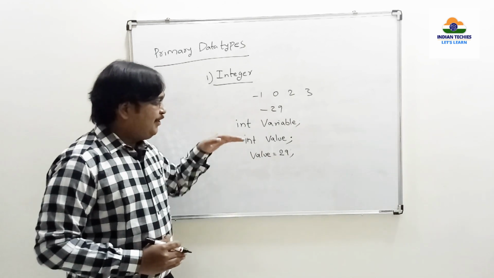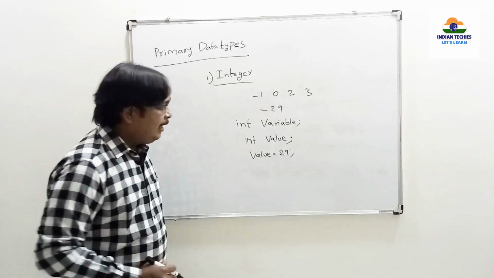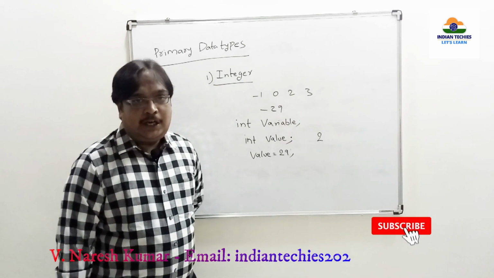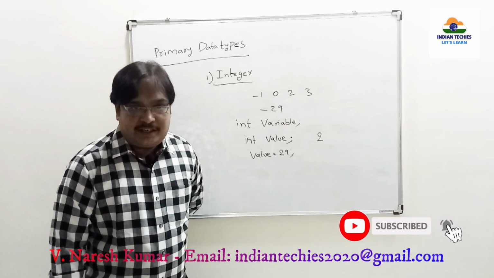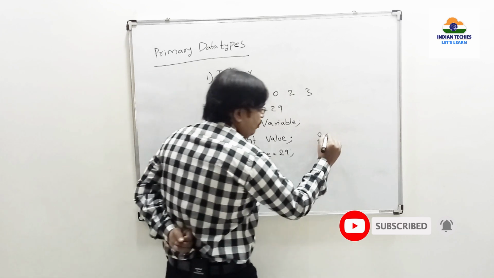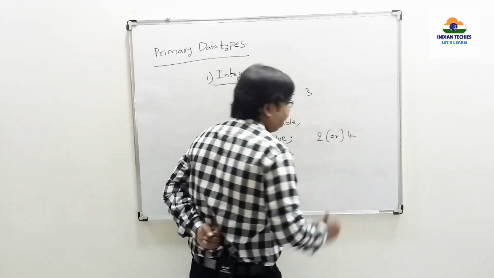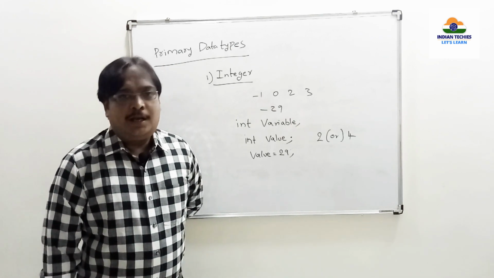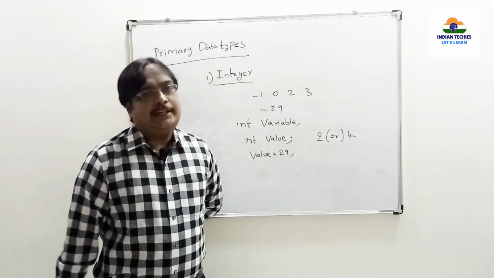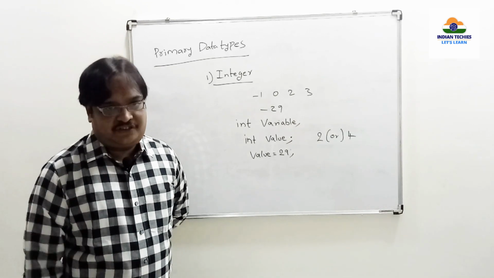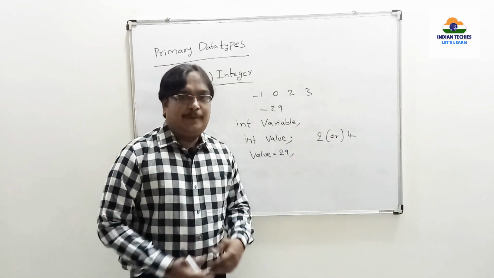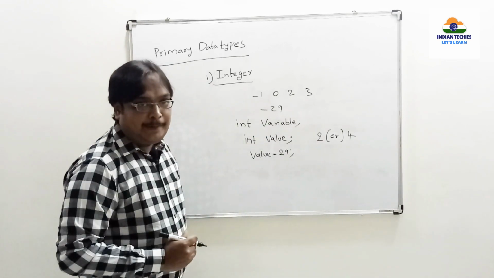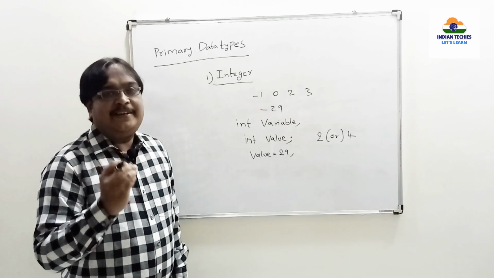Right? Now, whenever you create an integer like this, it will occupy minimum 2 bytes of memory. It is so in old compilers, old systems. But nowadays it occupies 2 bytes or 4 bytes depending upon the operating system, like whether you are using a 32-bit processor or a 64-bit processor. Based upon that, 2 or 4 bytes will be occupied. Right? Now, whenever it occupies 2 bytes of memory, it will have some limit.